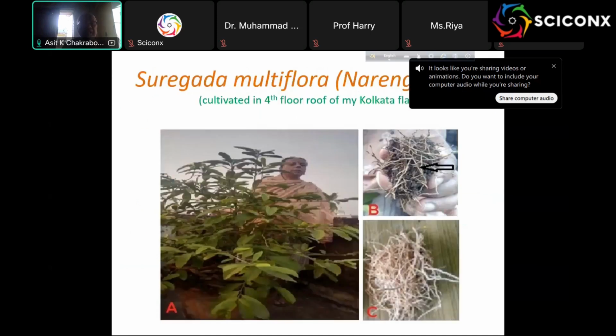Now I am going to another plant, that is Sarcandra multiflora, which is a traditional plant my grandfather gave to malaria patients for their relief, and they took the leaves and kept them in contact with the skin for a longer time, as long as they could keep it, but no eating.